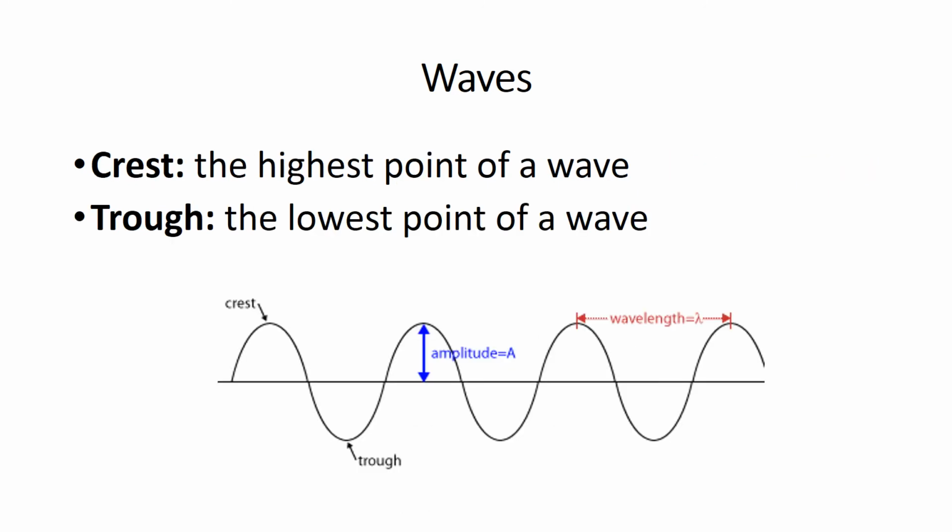We also can describe waves by being able to identify the crest and the trough. The crest is the highest point of our wave, and the trough is the lowest point of the wave.